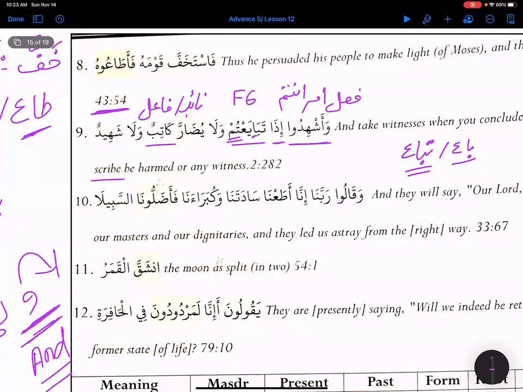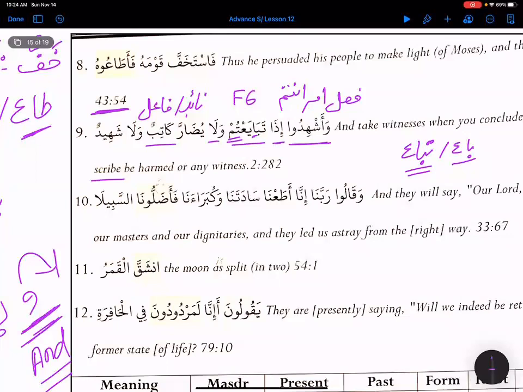Or in our time, we can think that sometimes you pay already, but service is not done yet, right? Because sometimes even with online shopping, we are paying first, but we didn't get the merchandise right there and then. They are going to ship it. That kind of transaction is called tabaya. So wa ashhidu, and take witness, Allah subhanahu wa ta'ala is saying, iza tabayatum, whenever you are doing transaction,